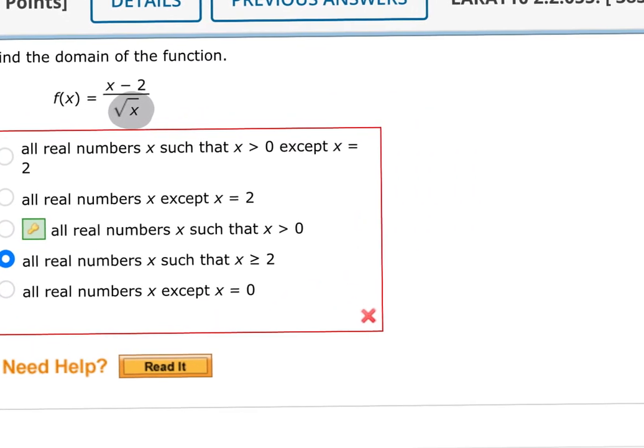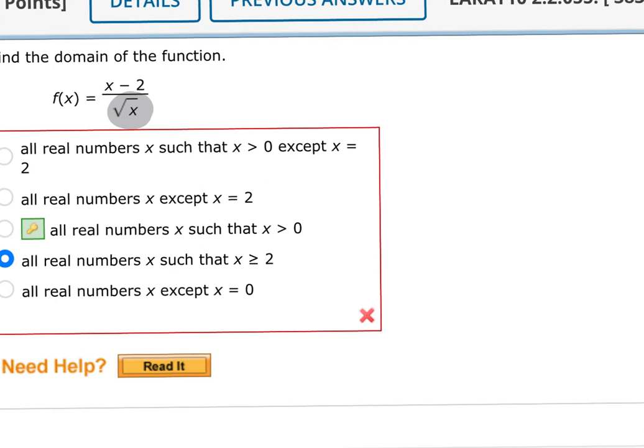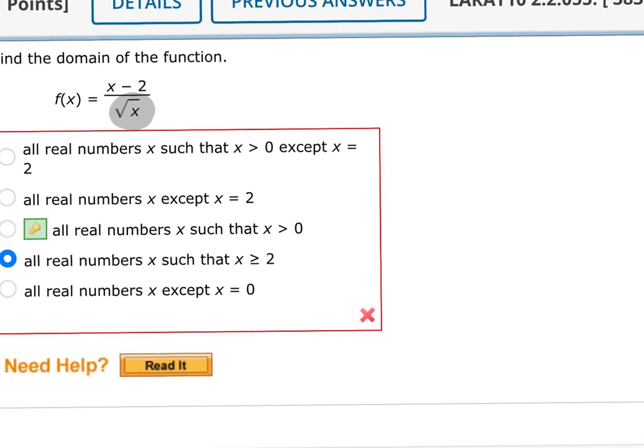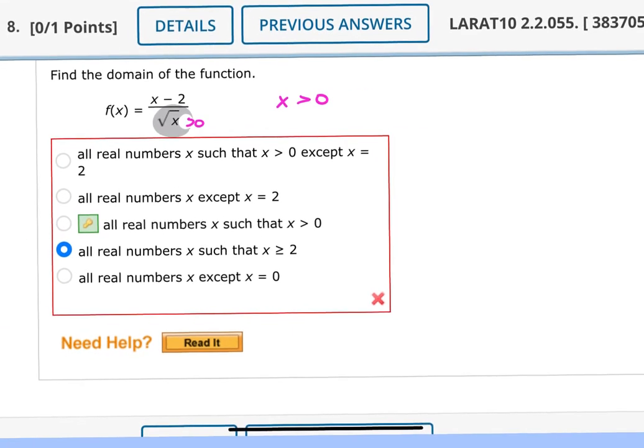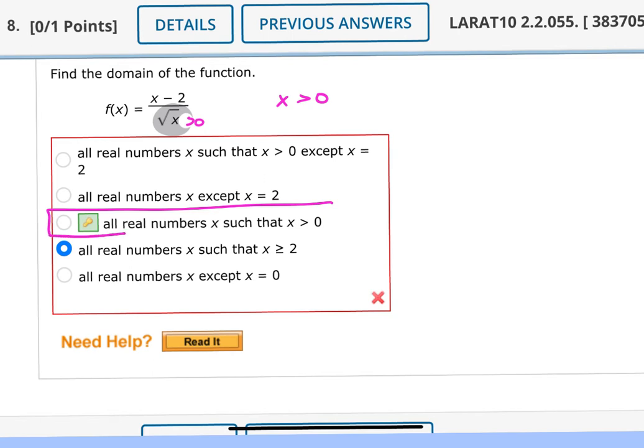Because it's a square root in the denominator, if it was just a square root, it'd be greater than or equal to 0. Because it's in the denominator, it's greater than 0. So I would get that x itself has to be greater than 0, which is all real numbers such that x is greater than 0. And in interval notation, it would be 0 to positive infinity.